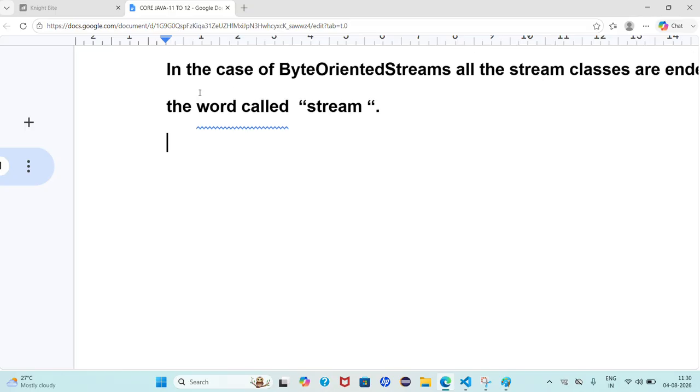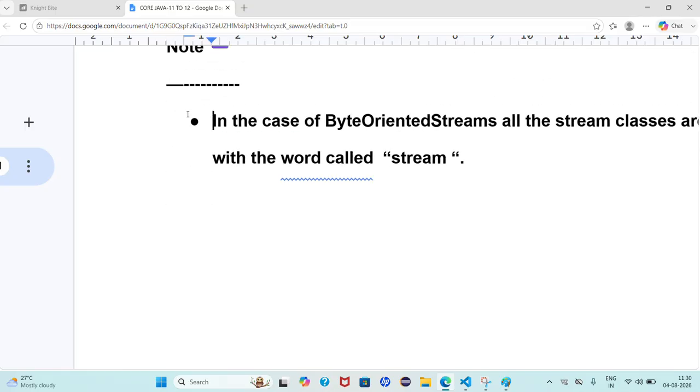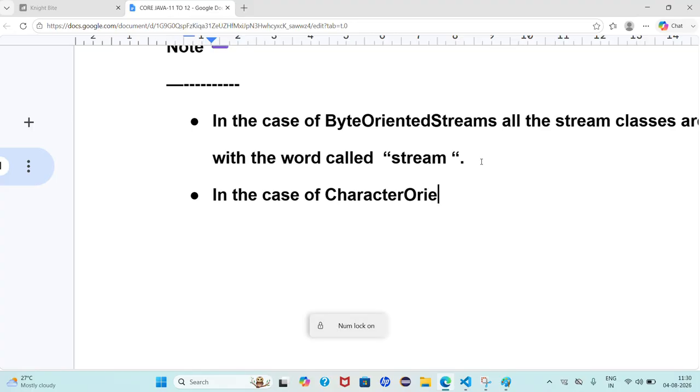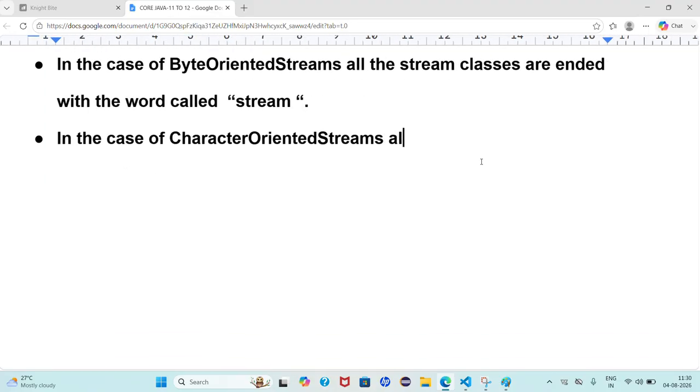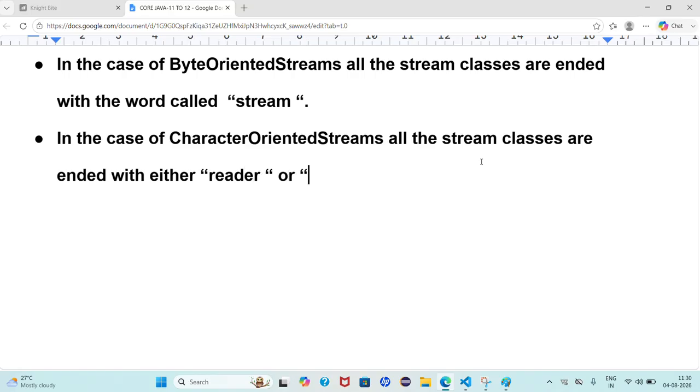And the second point: in the case of character oriented streams, all the stream classes end with either Reader or Writer.